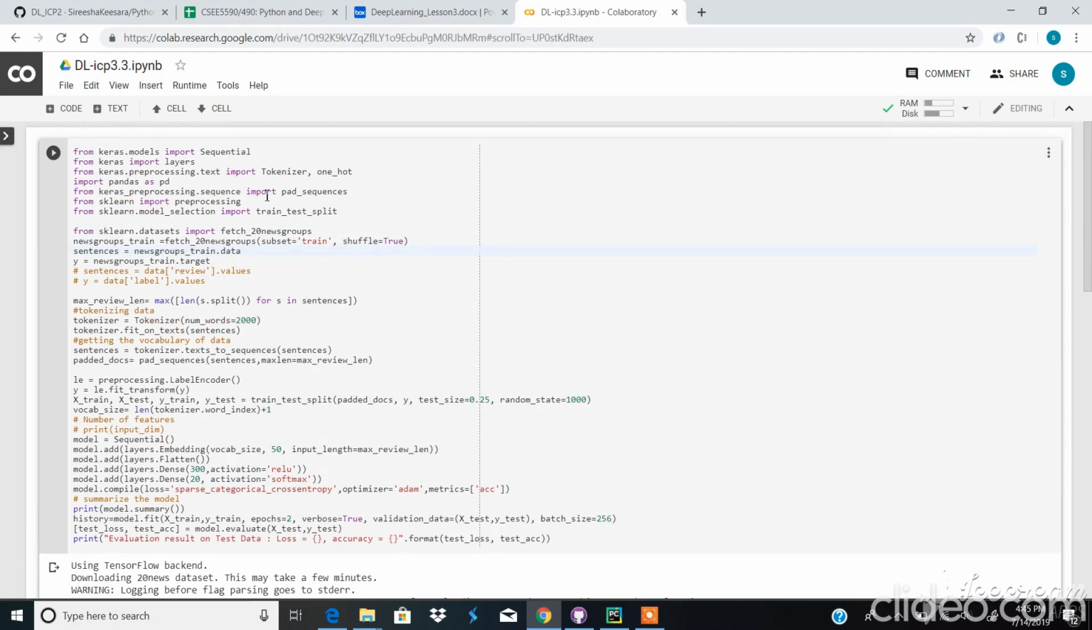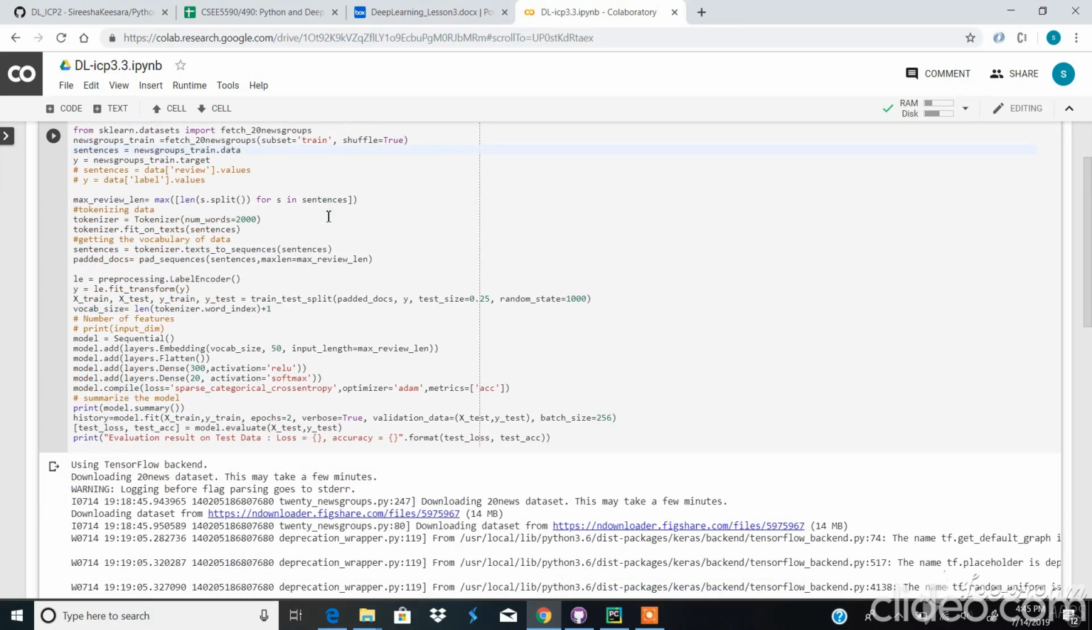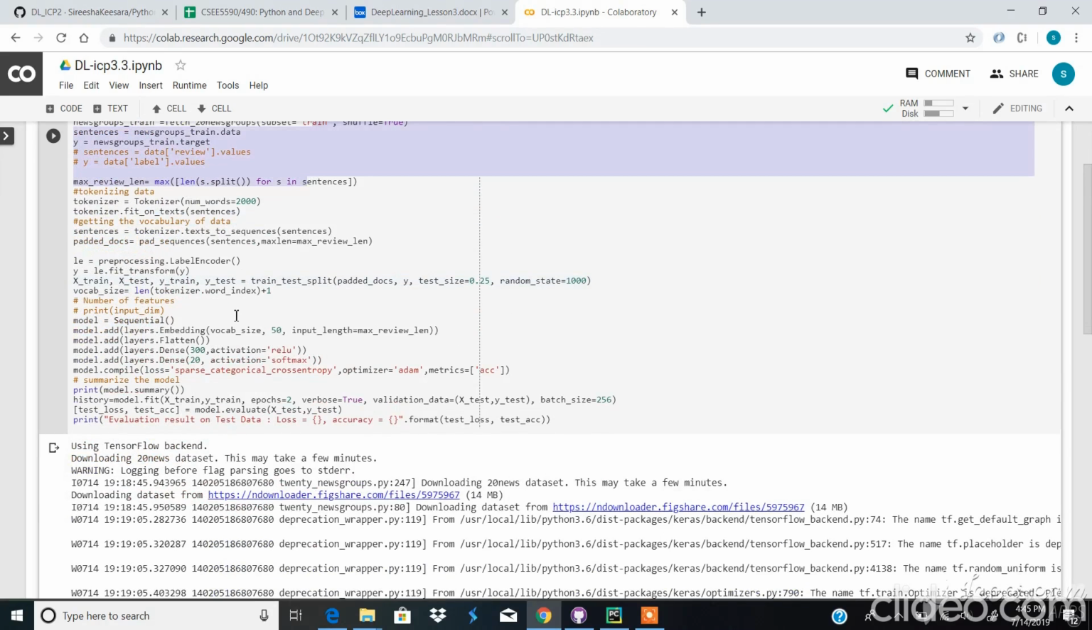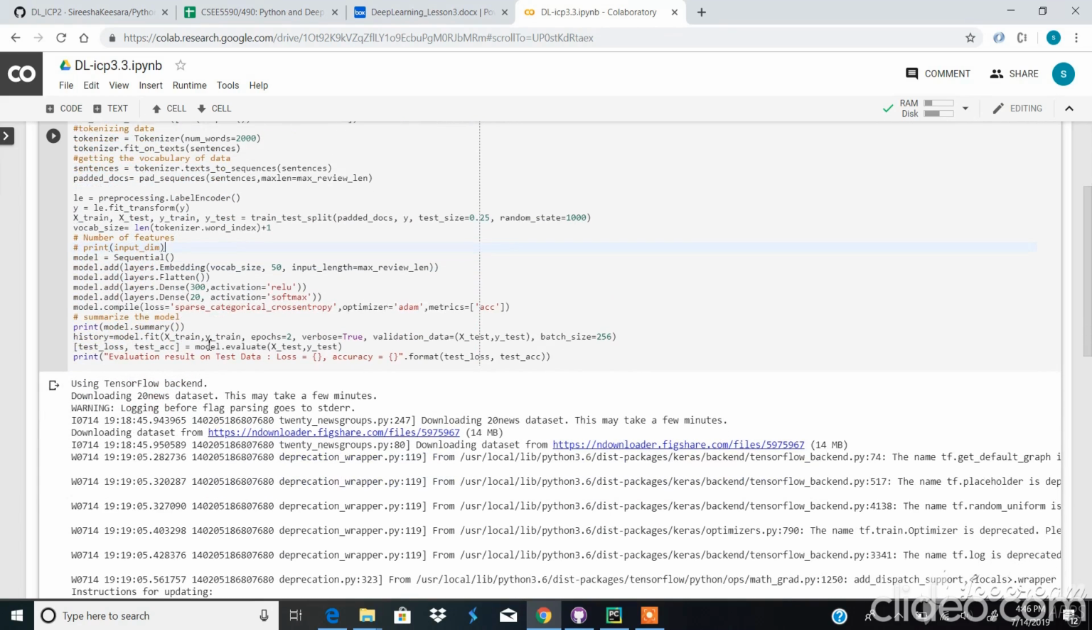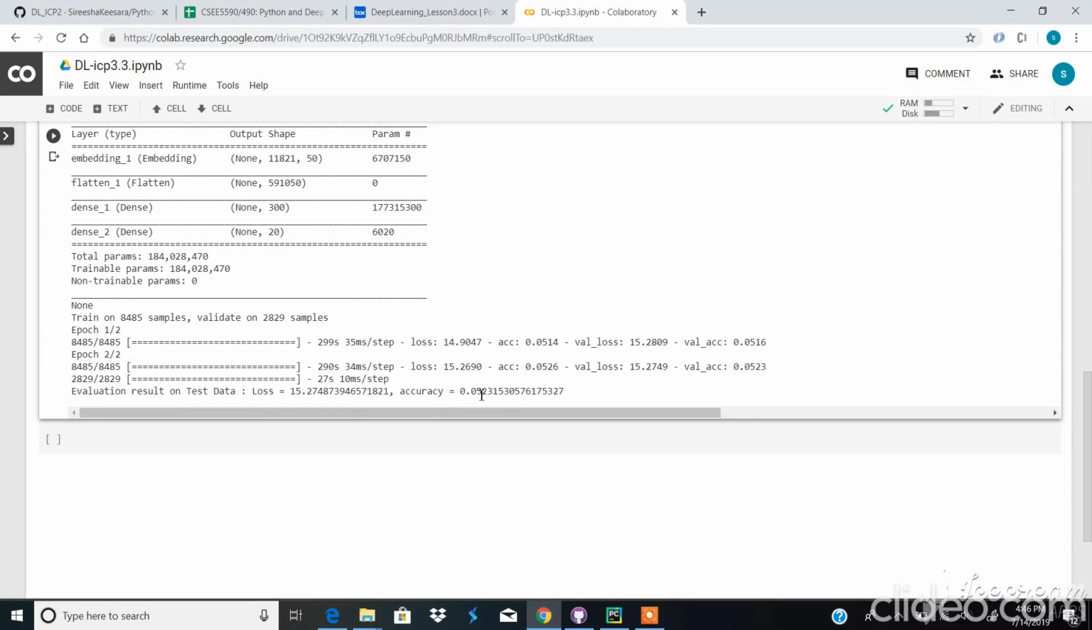Here I'm importing the necessary libraries and models, and importing the dataset from the sklearn datasets. I'm dividing the dataset into train and test, using the tokenizer to split the data, and applying the embedding layers and the other layers. Finally I apply this model on the train data and calculate the accuracy and loss using the test data. As I run this code, I got an accuracy of 0.0523.